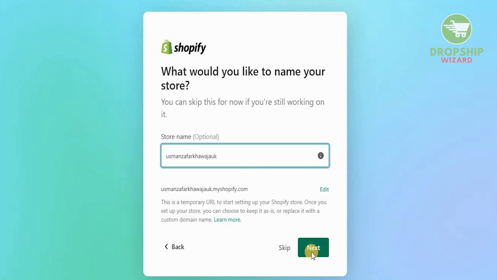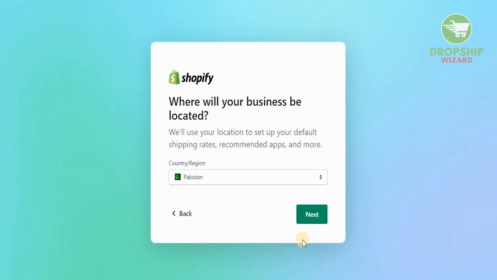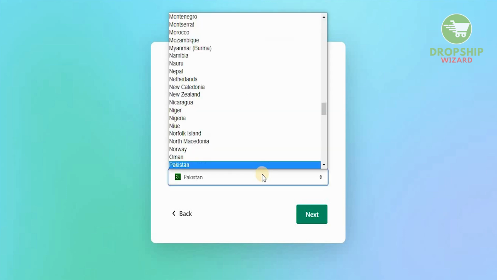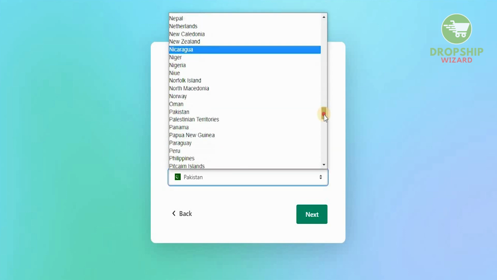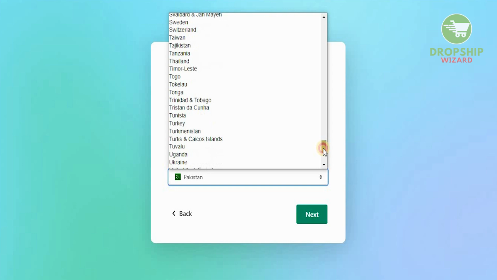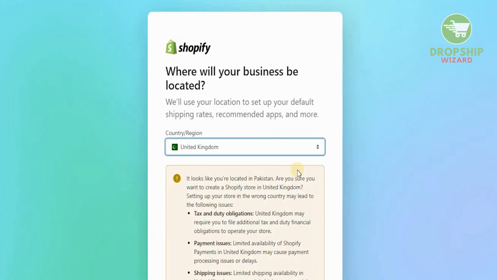Now once we've done it, all we need to do is click on next. And this is one of the most important parts, because we need to make sure where our actual store is going to be located. So because we're making it for the UK, we're going to scroll down and select the United Kingdom.